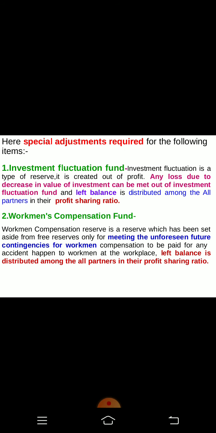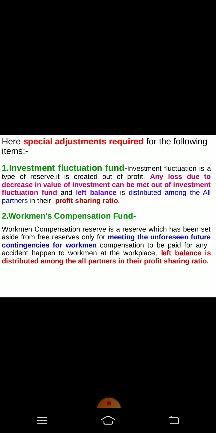Now, workman compensation fund, I told you, this is a reserve. It is created from the past year's profit for meeting any unforeseen contingencies for workman compensation to be paid for any accident happening to workmen at the workplace. If any such incident occurs, we have to pay compensation. So this reserve is created for that purpose. And if any amount is to be paid, the remaining balance will be transferred to the partners' capital account.